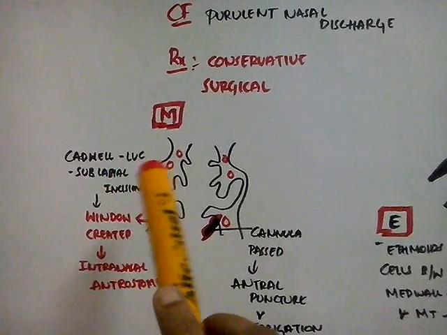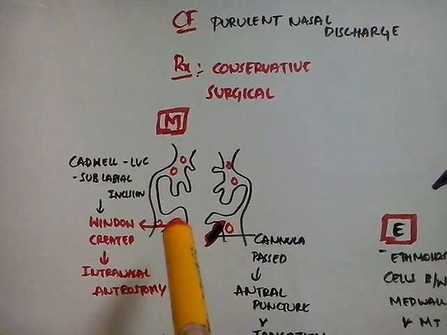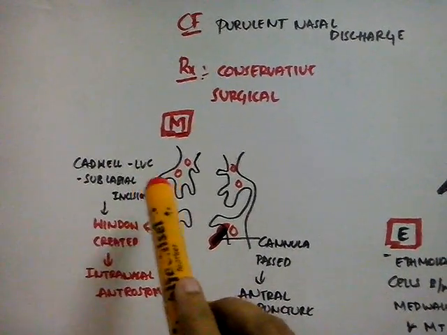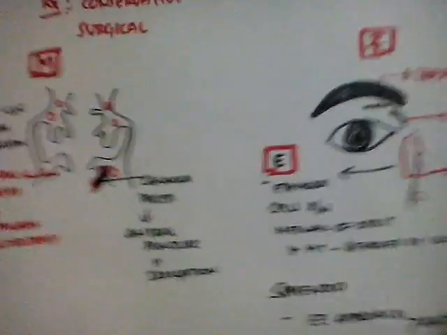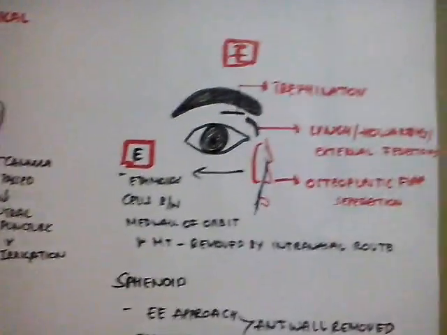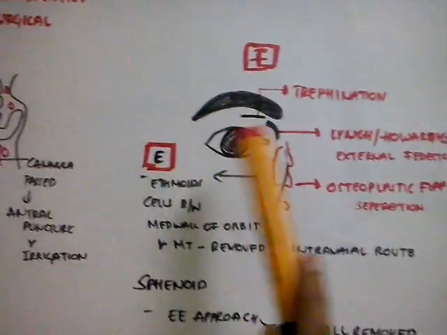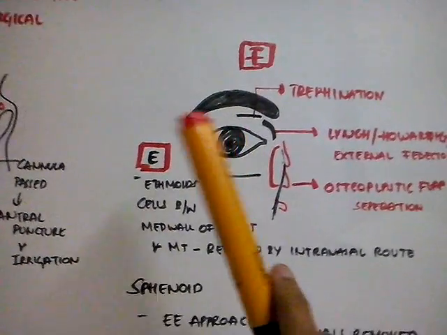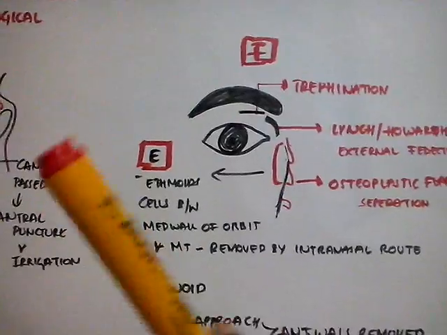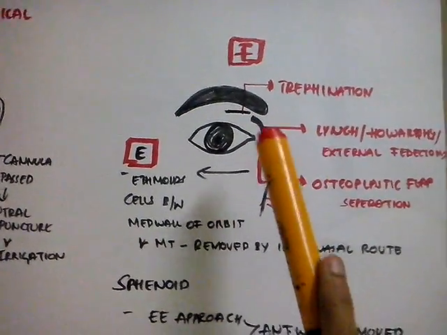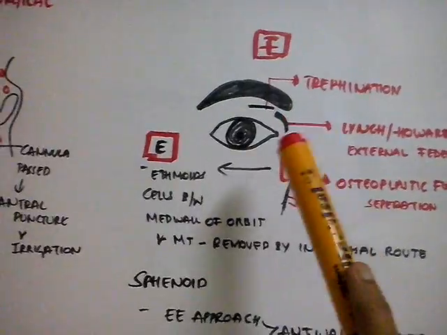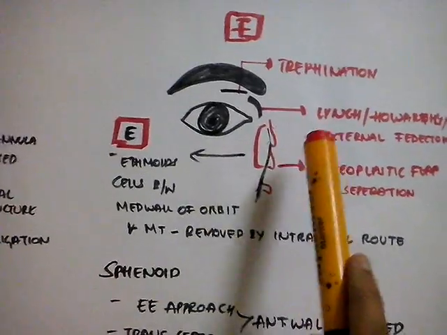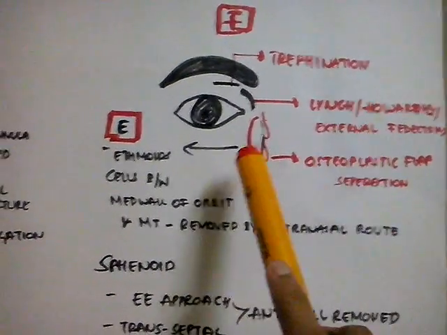In the Caldwell-Luc operation, the same window is created between the inferior meatus and the antrum, but the incision is in the sublabium, that is, a sublabial incision. Then coming to the frontal sinus, trephination is done with a horizontal incision in the superomedial aspect, which I already discussed in acute frontal sinusitis. A curvilinear incision is given in the medial aspect of the orbit. It is called Lynch or Howarth's operation, or external frontoethmoidectomy.